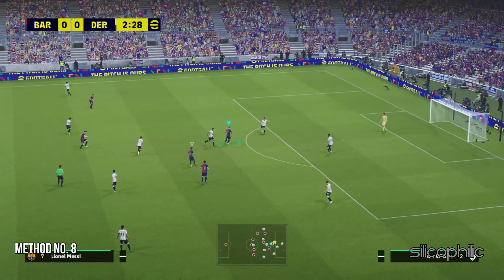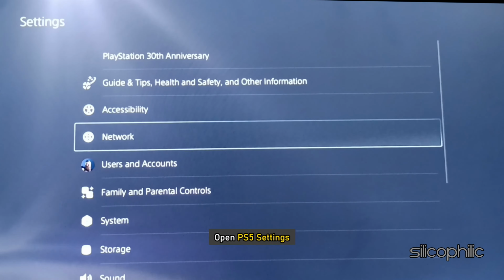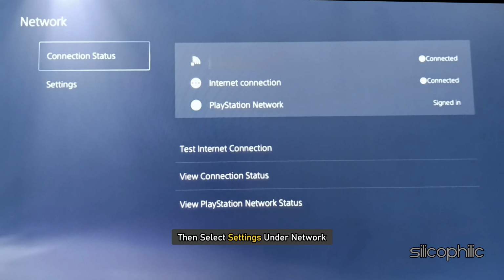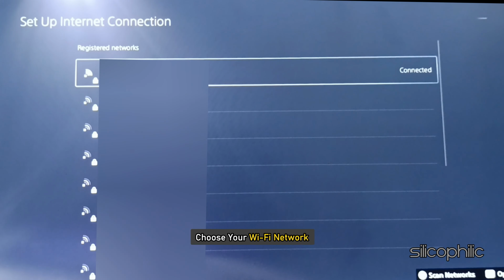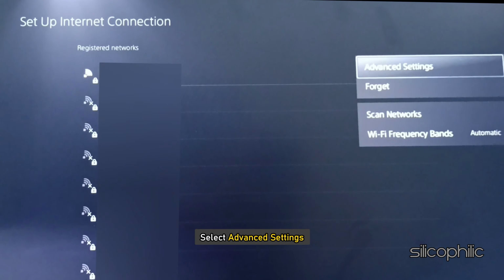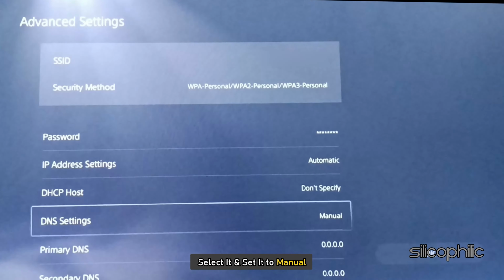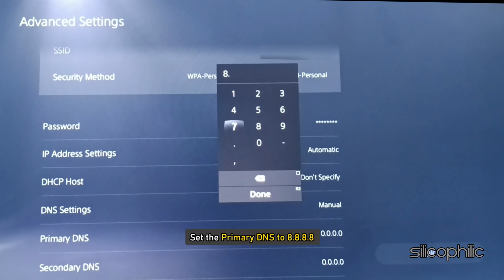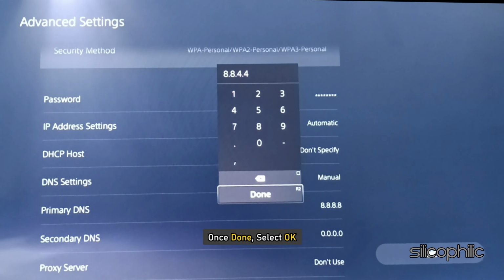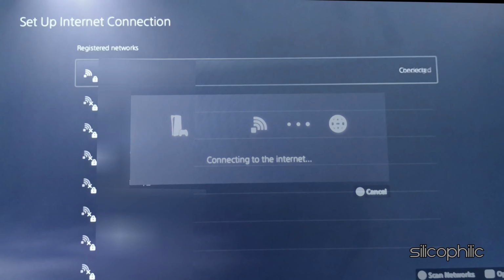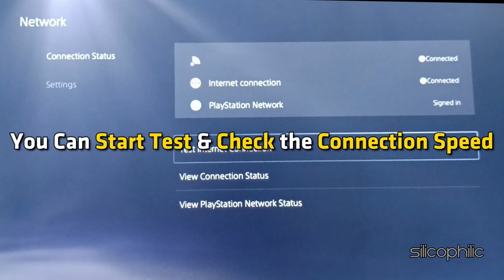Method 8. Change DNS settings. The next thing you can do is change the DNS settings. To do that, open PS5 settings, then select Network, then select Settings under Network. Now select Set up Internet Connection. Choose your Wi-Fi network, then go to Options and select Advanced Settings. Scroll down to DNS settings. Select it and set it to manual. Now set the primary DNS to 8.8.8.8 and secondary DNS to 8.8.4.4. Once done, select OK. Then head to the Network page. Now select Test Internet Connection. You can start the test and check the connection speed.